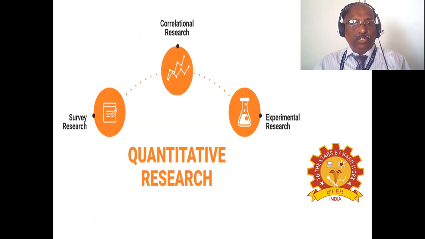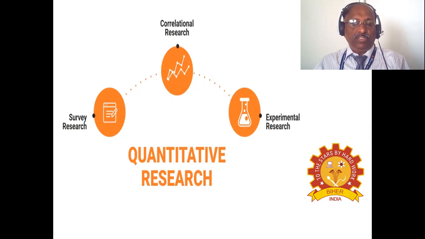If you look at quantitative research, there are various types that have been described in the literature. We are going to see only three types here. The first one is survey research, correlational research, experimental research. Survey research is one which involves kind of epidemiological studies in the medical field. Correlation research is when you are trying to compare or correlate variables in your research study.